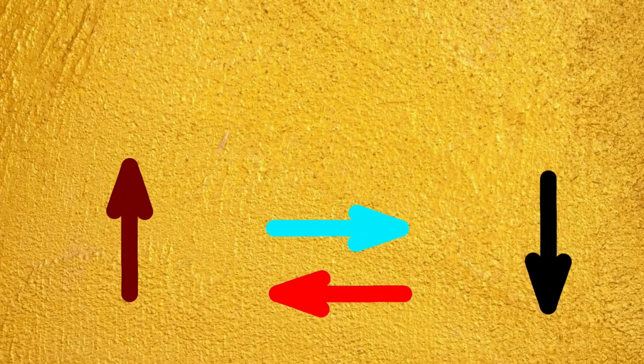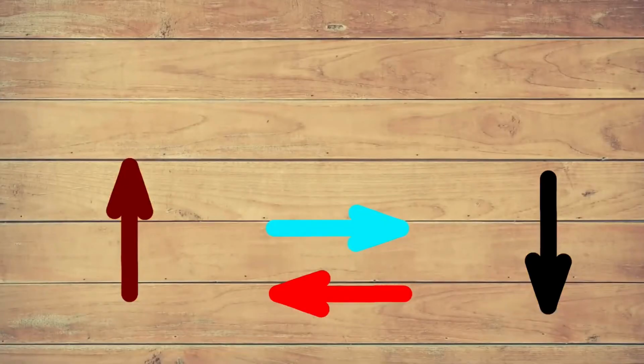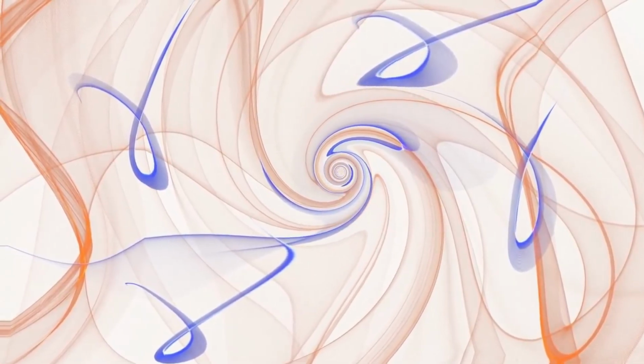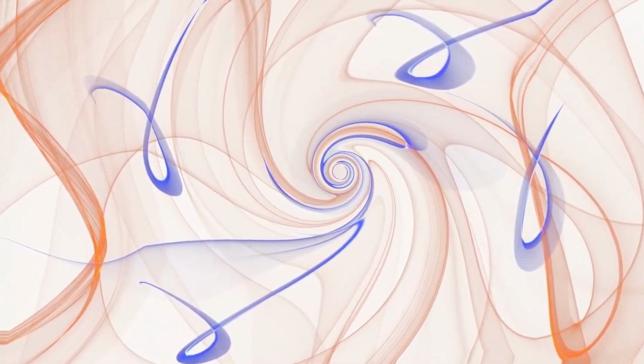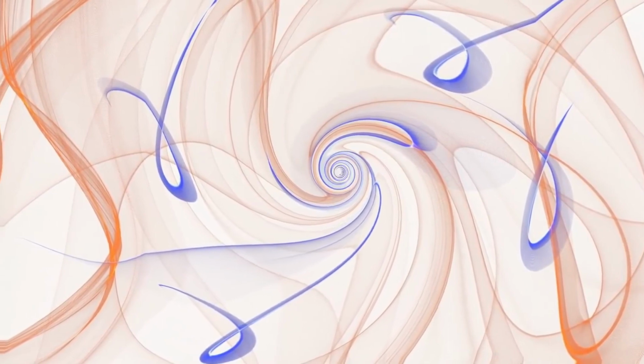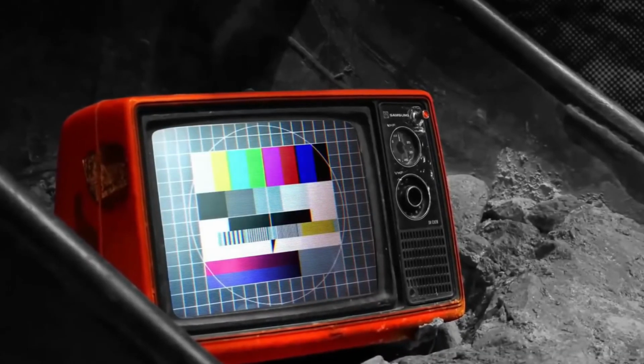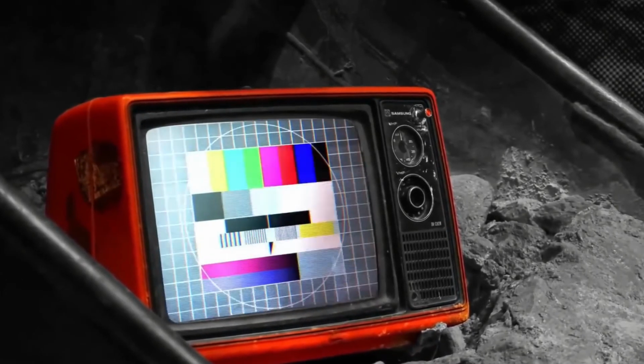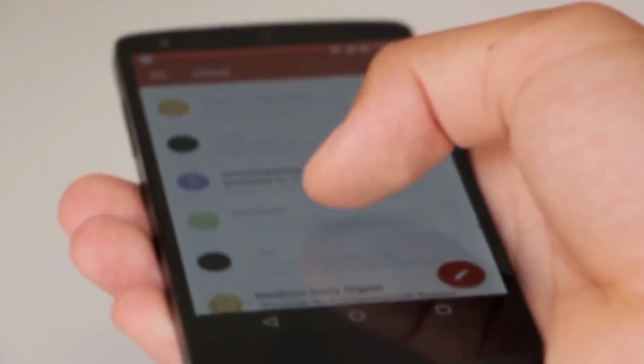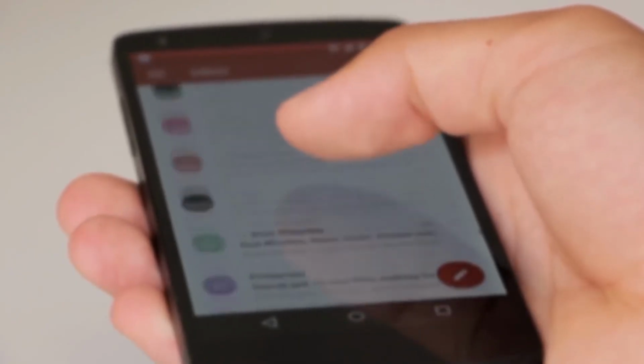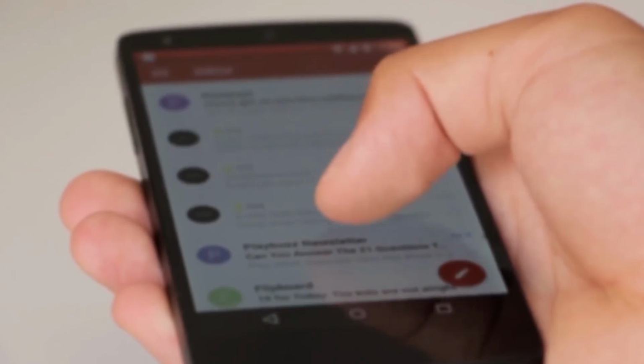Someone living in this dimension can only move backward, forward, left, or right, but won't have any perception of the depth of the universe. The depth is hidden from them, so their world is flat, and the depth is 0. A good example of two-dimensional is a television screen or a mobile phone screen, and that's why we call them flat, as they have no depth.